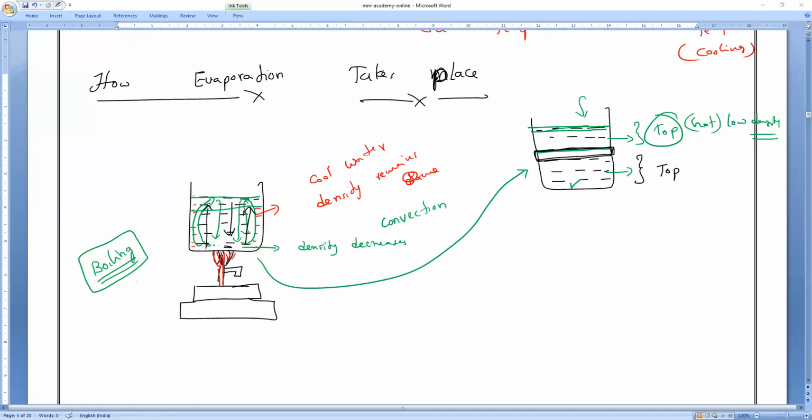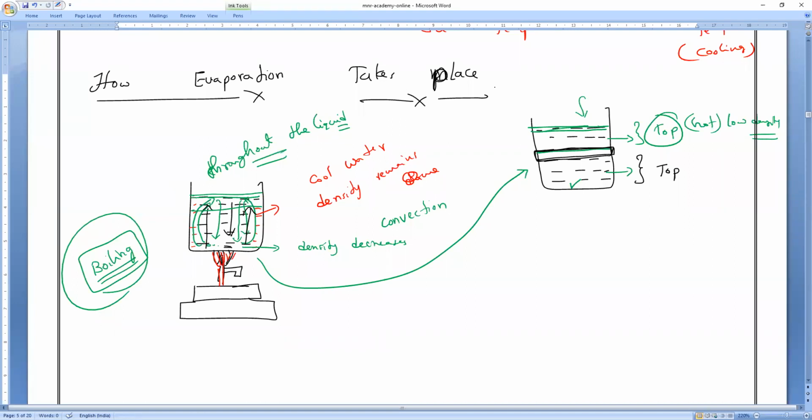So this is why we say boiling is not only taking place at the surface. Boiling is taking place in the entire liquid, or we can say throughout the liquid. Is it yes or no, guys? Yes. Boiling is taking place throughout the liquid. Is it right or wrong, everybody?